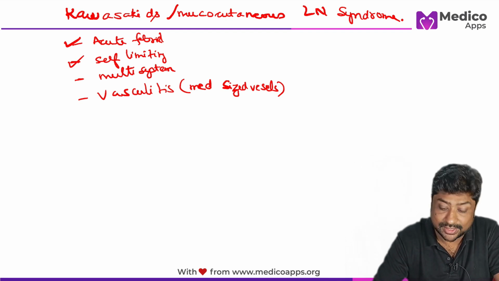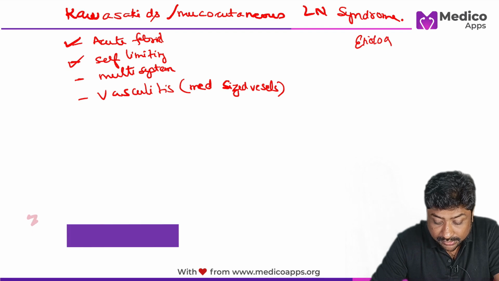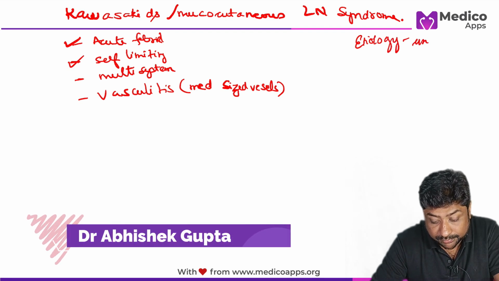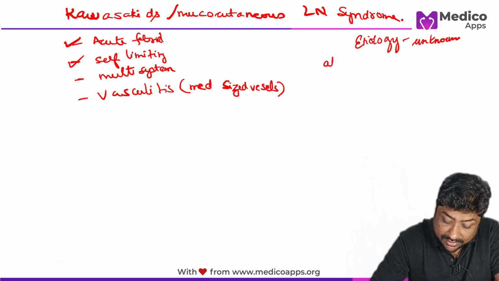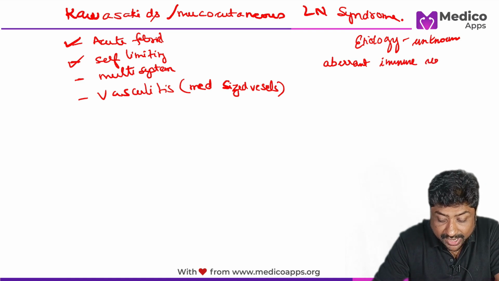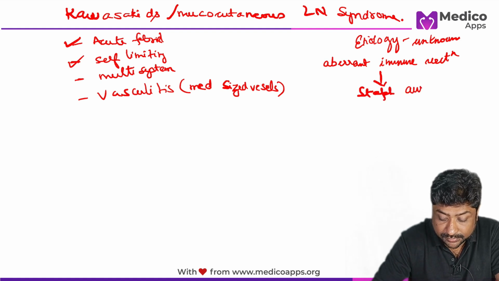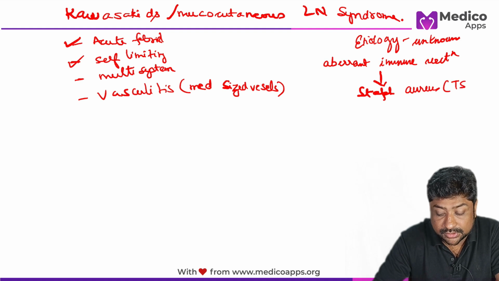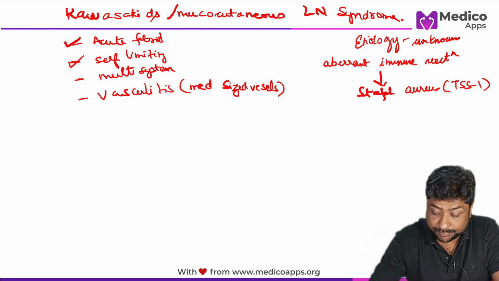So, what causes this vasculitis? The exact etiology is actually unknown, but it appears to be an aberrant immune reaction to an infection with Staph aureus, which produces the toxic shock syndrome toxin. Okay.